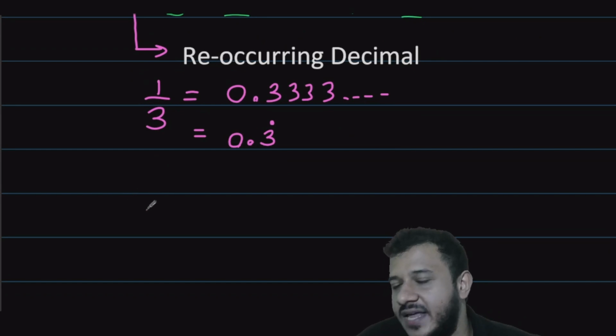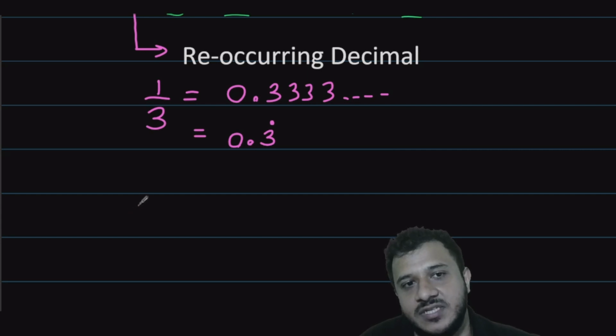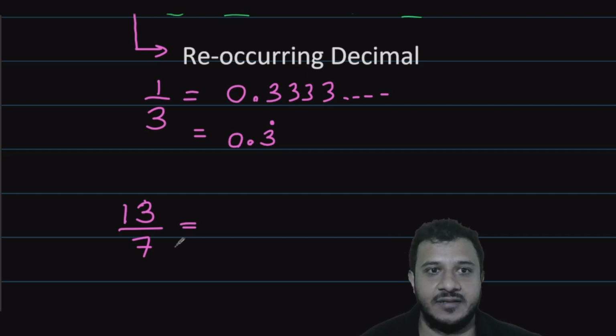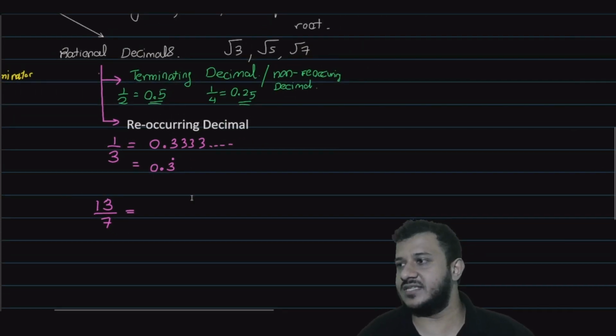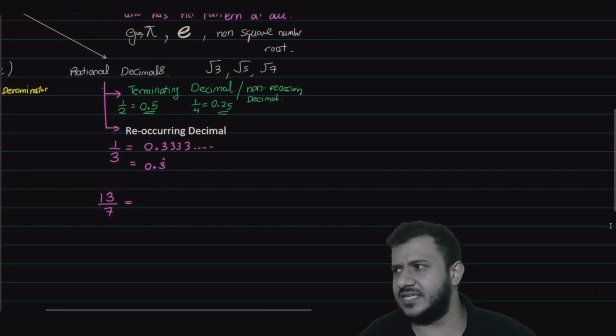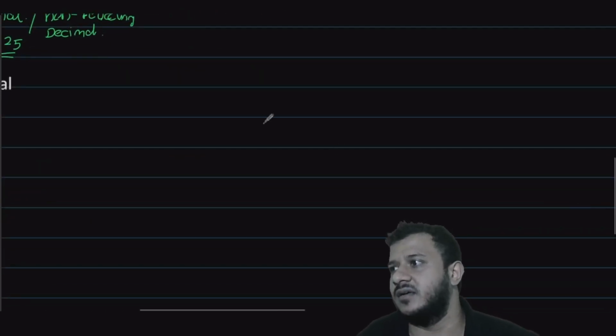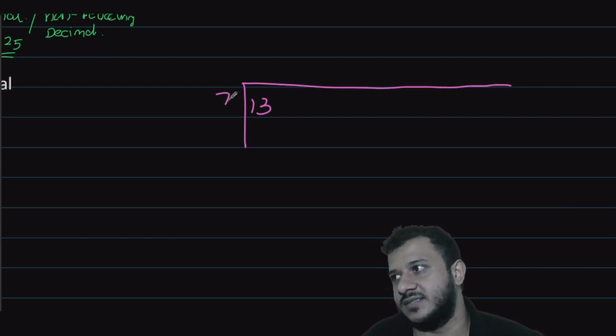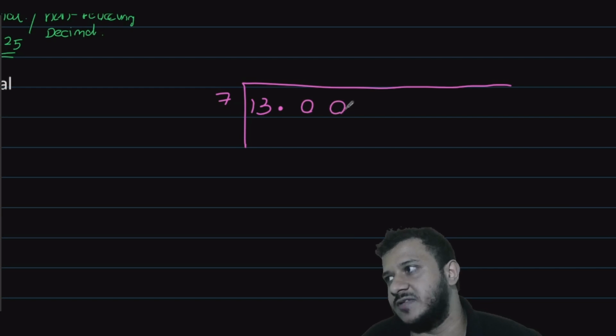The next thing we can also see, sometimes we will get questions just like what was being asked. Sometimes we can get something like 13/7, a fraction like this. Now let's have a look at how to write this 13/7 as a decimal. 13 divided by 7, decimal point and a couple of zeros for fun.